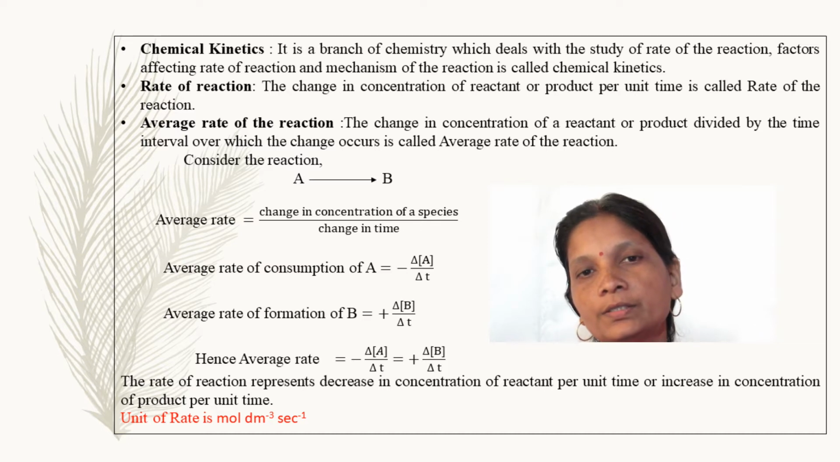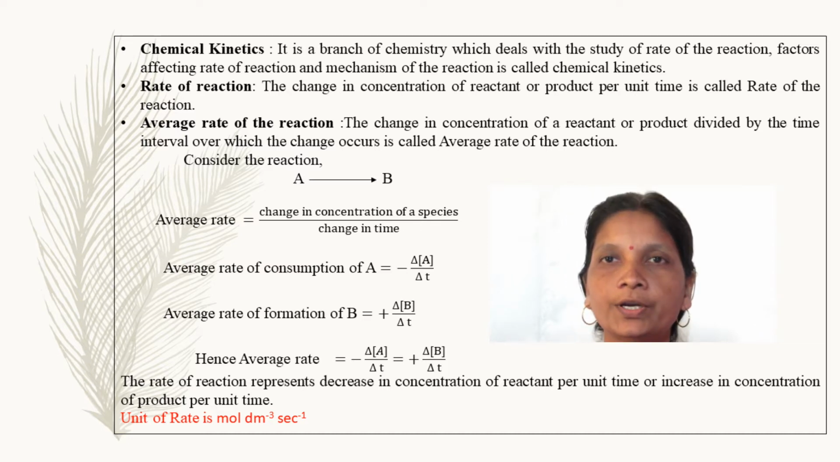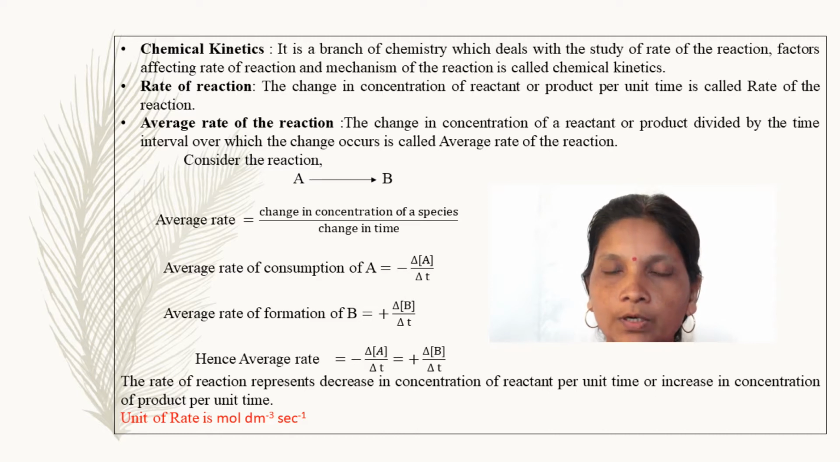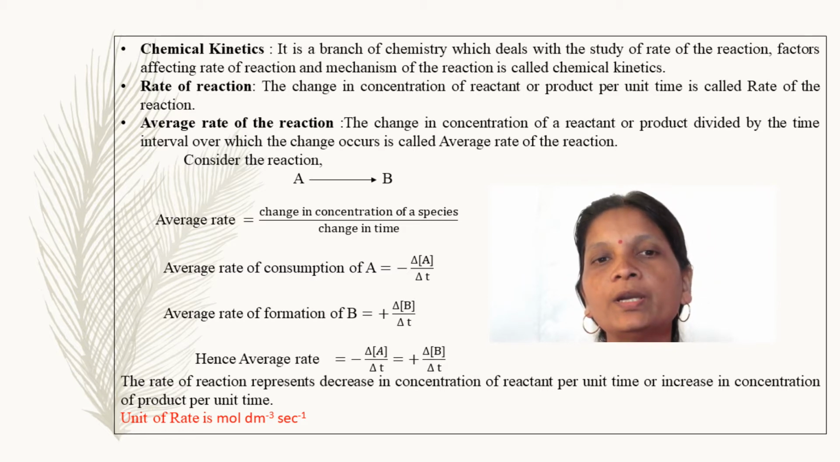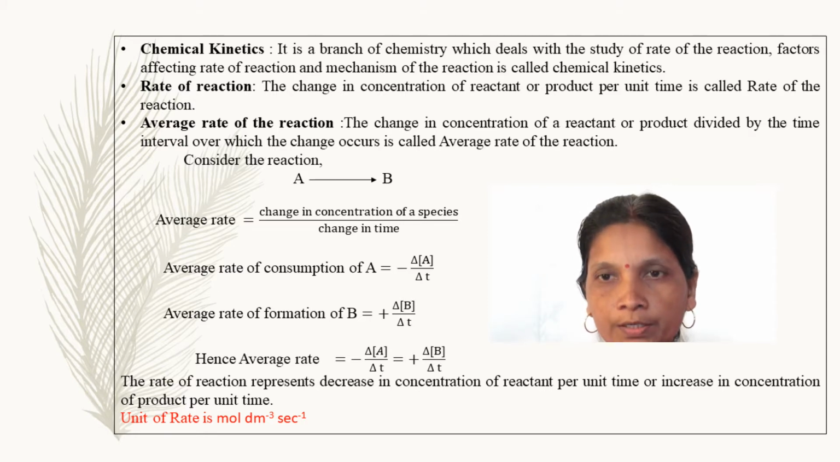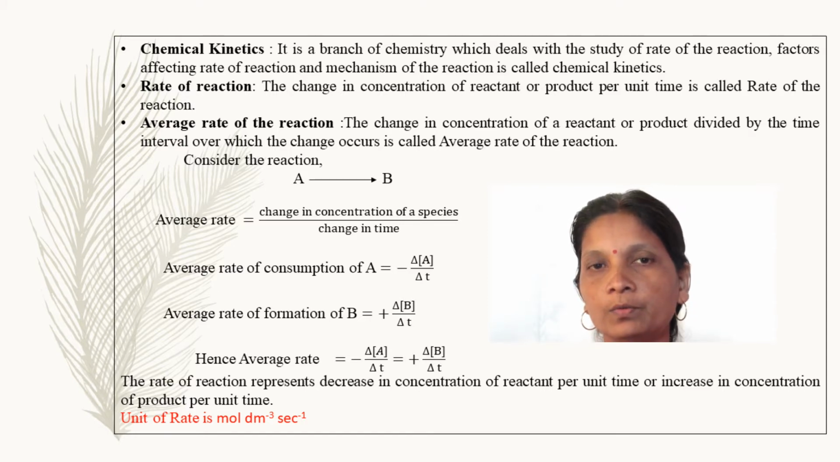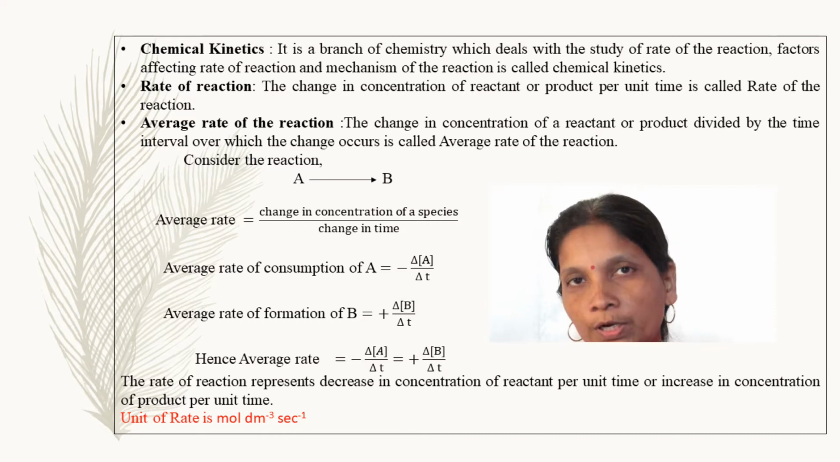Now firstly we will discuss what is meant by average rate of reaction. For this, we are discussing the general reaction A giving B, and we will derive the mathematical expression for average rate of reaction. Firstly, what is meant by average rate of reaction? The change in concentration of reactant or product divided by the time interval over which the change occurs is called average rate of reaction. Consider the general reaction A giving product B.